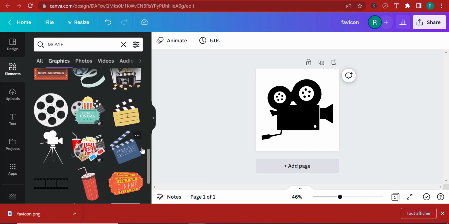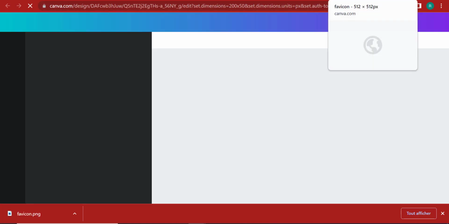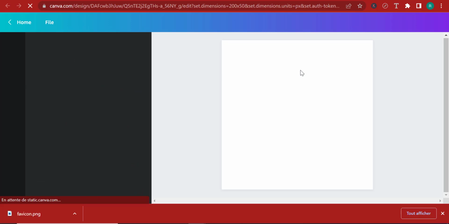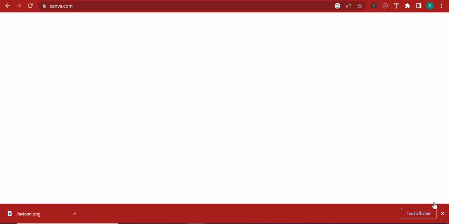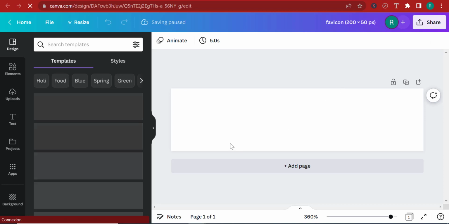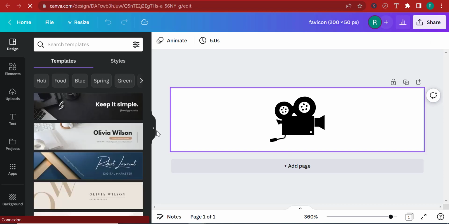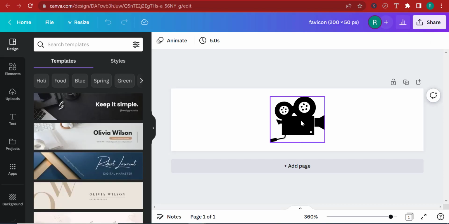So I'm going to copy and resize. Now, copy and resize is only an option if you have the pro version of Canva. But if you don't have the pro version of Canva, it's not a problem. You can go back to the Canva homepage, click on custom size and add the size which you want. And you can search for this specific icon or even copy it from another file and add it here. So now I have my icon.